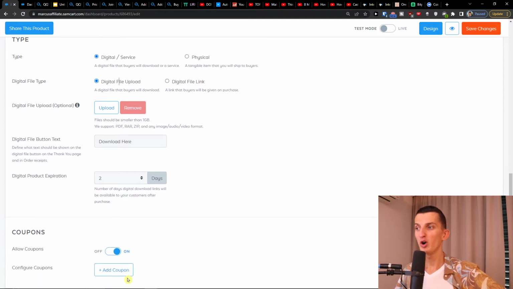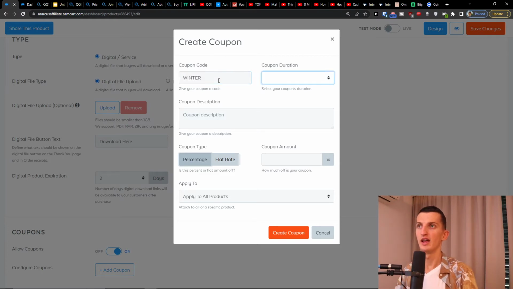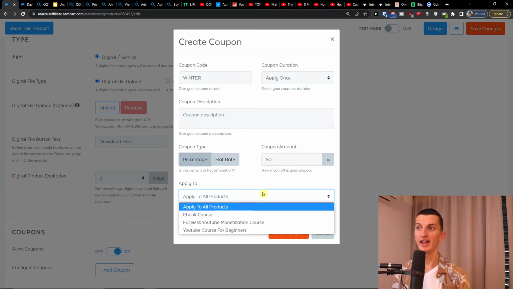On the bottom, you have the option to configure coupons. And here I can add a coupon code. Let's say this is going to be winter. Coupon duration can be apply once, then a description, and then we have the percentage of price. So we can have 50% or a flat rate of 25 euro. I really like using a percentage for getting the price lower, and that's something that I would do. And then you can apply it to all products or just one product.